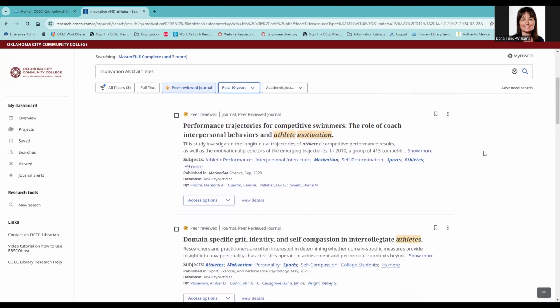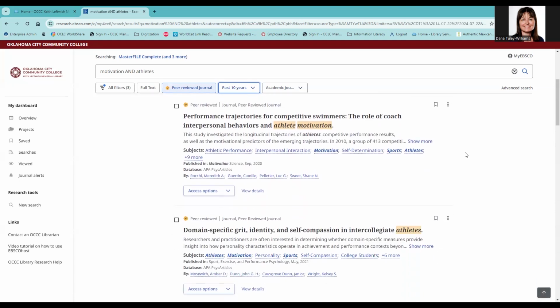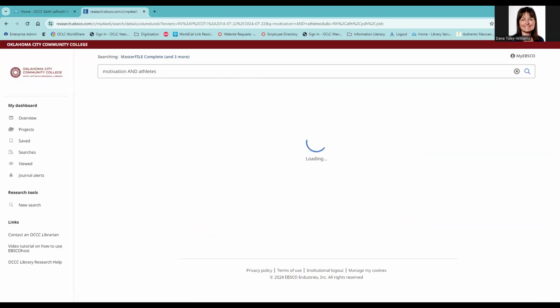Let's take a look at the second result. This is an article titled Performance Trajectories for Competitive Swimmers. There's a bit of information here, but let's go ahead and click on this title to find out more.